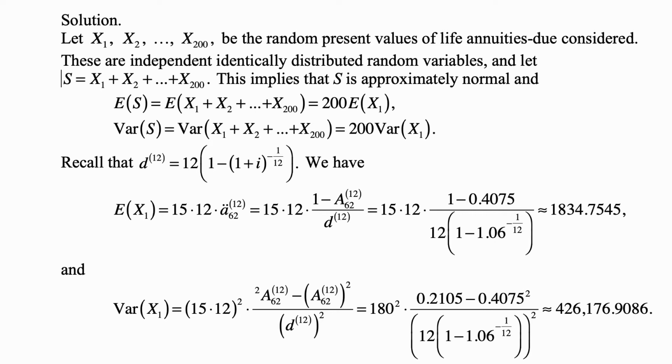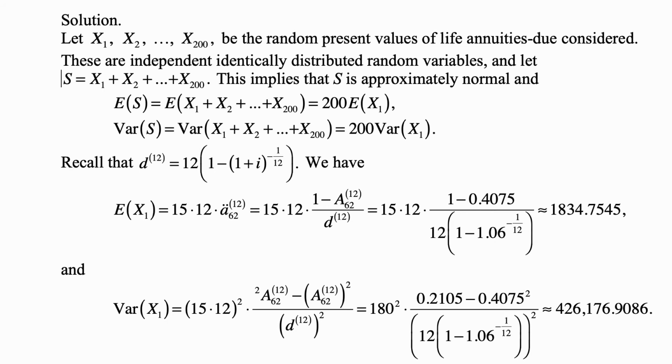And now we plug in all the values that we know, and this is approximately 1834.7545. And then the variance of x1 is 15 times 12 squared times 2A62 upper 12 minus A62 upper 12 squared, divided by d upper 12 squared. And then we plug in all these values that we know and do the calculation.